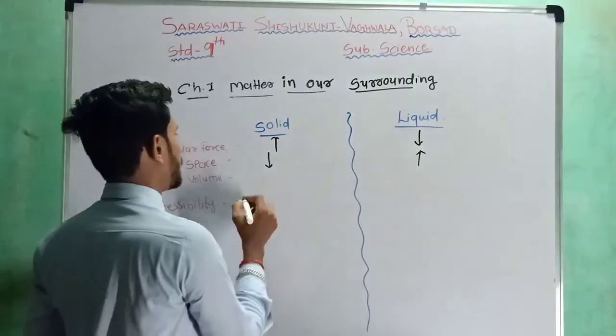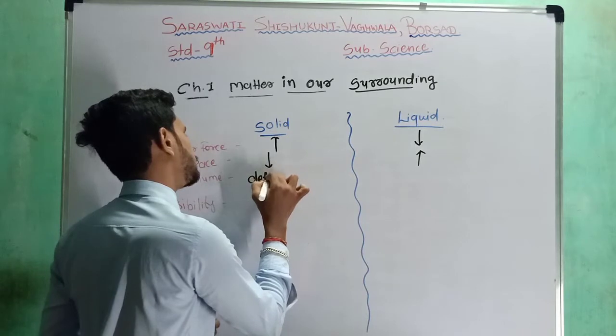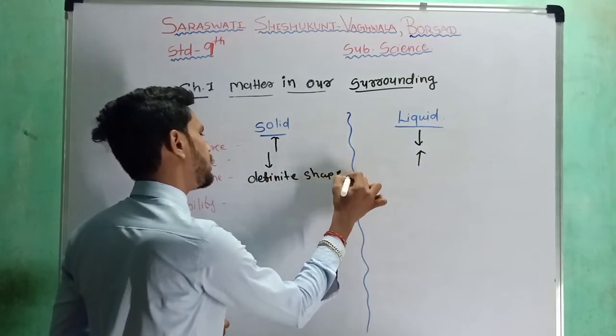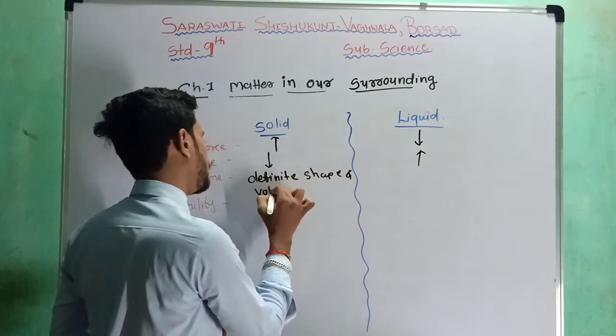The third point is shape and volume. The solid has a definite shape and volume.